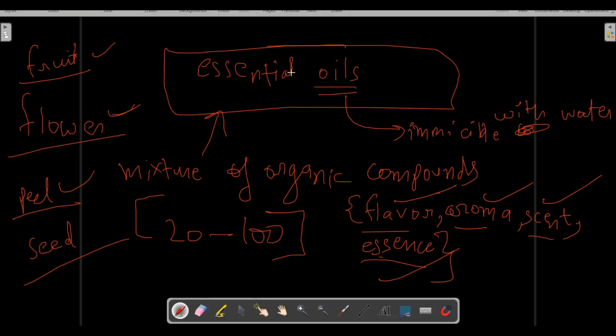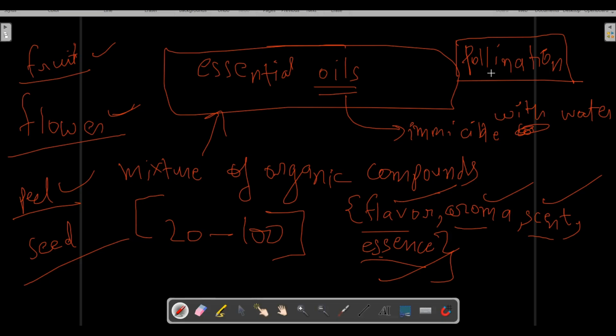Now why do plants actually produce these essential oils in the first place? Plants produce them to help in pollination. What is pollination? Pollination means that with the help of an insect or a bird, a flower is getting converted into fruit. Fertilization in the flower is taking place.